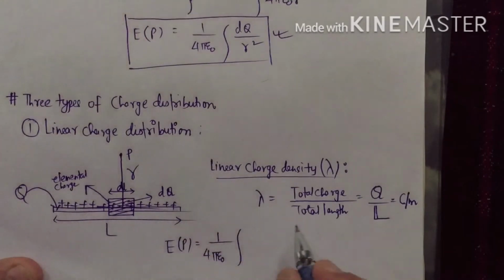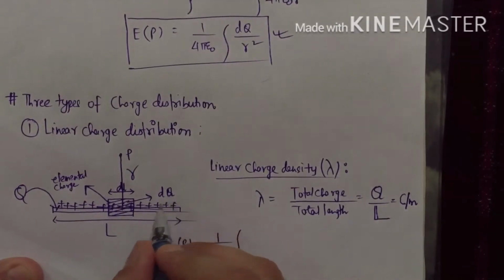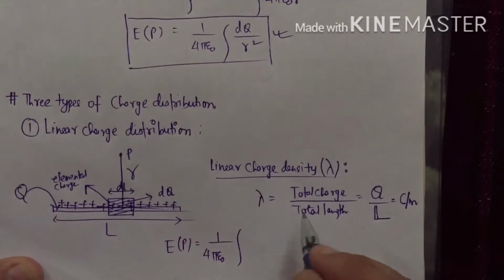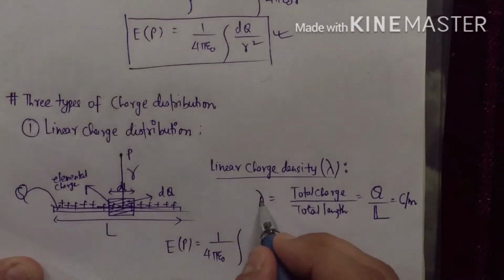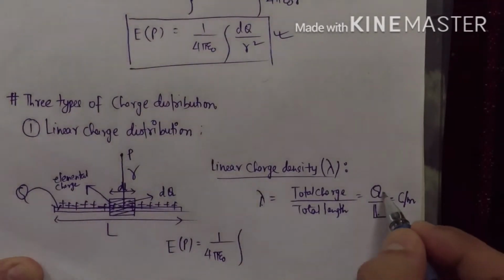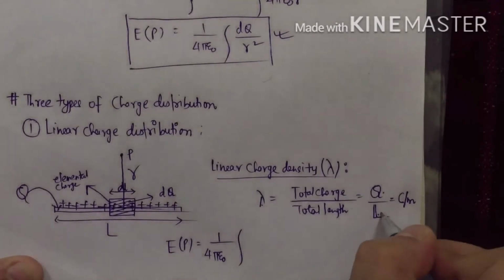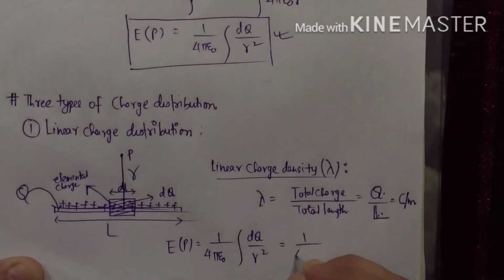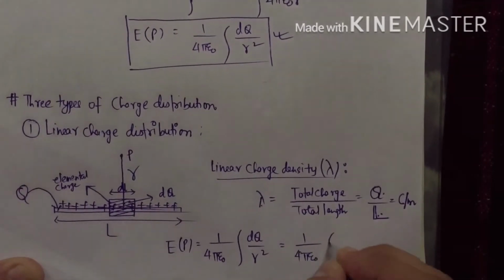Now what is dq? dq is the charge on this elemental length of length dl, and we know lambda is q by l, which is charge per unit length. So therefore we can write dq divided by r square, and this becomes 1 by 4 pi epsilon naught integral of what is dq?